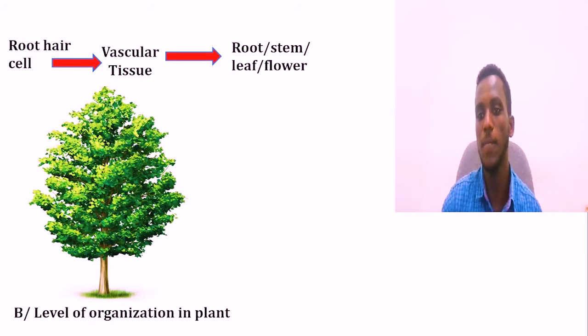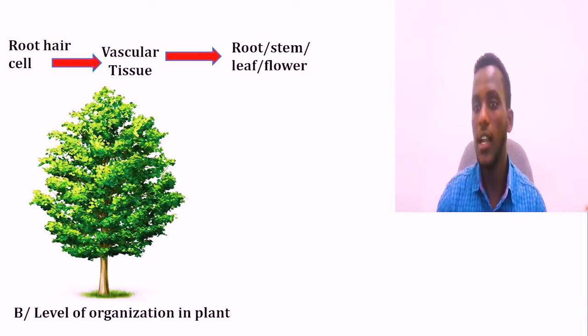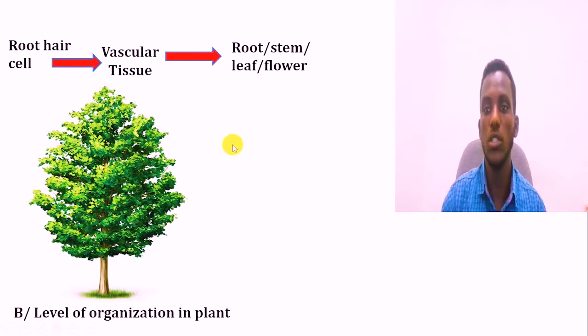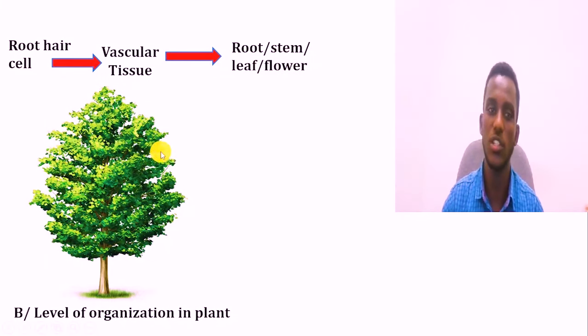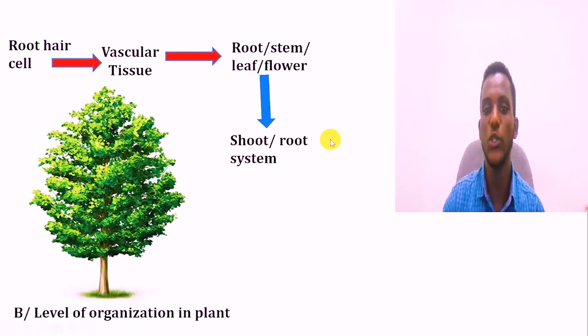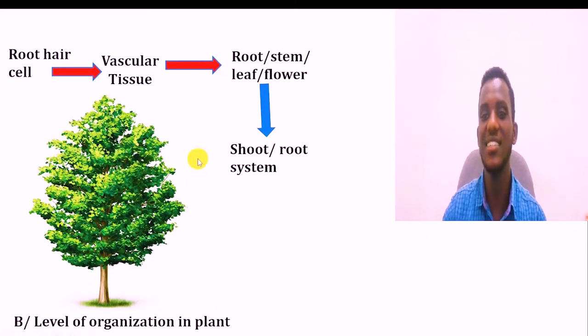ልክ ለኛ ወይም ደግሞ ለሰዎቹ ኪድኒ፣ heart፣ ላንግ እንዳልነው ለፕላንቶቹ ደግሞ ሩት፣ ስር፣ ስቲም፣ ግንድ፣ ሊፍ ቅጠል፣ ፍላወር አበባ ሊሆን ይችላል ማለት። ስለዚህ እነዚህ ምንድናቸው? they are the organ. and a group of these organs that is the root, stem, leaf and flower can form the shoot system as well as the root system. this is the organ system.